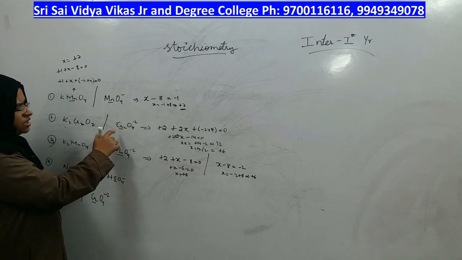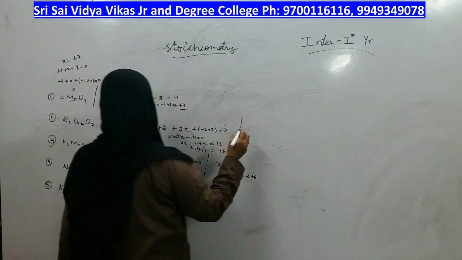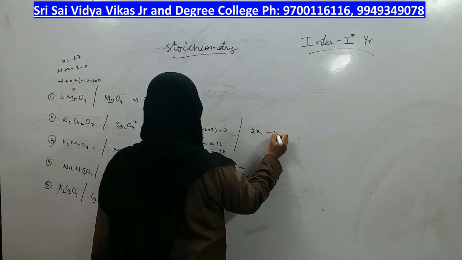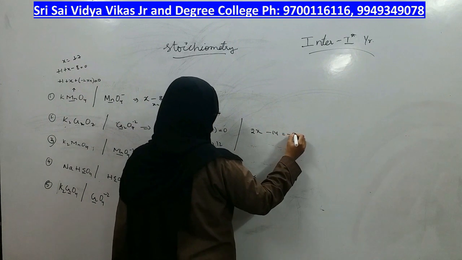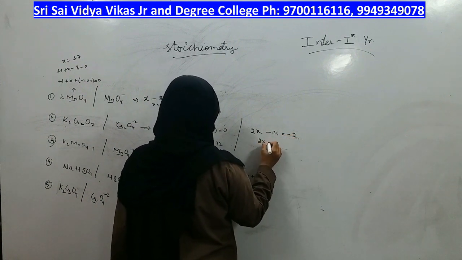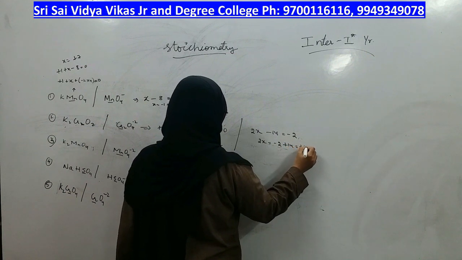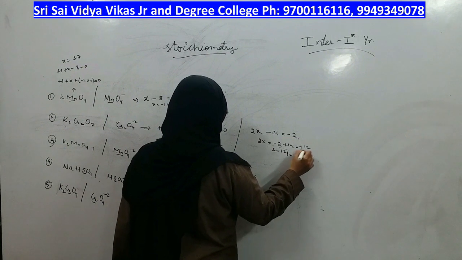If just dichromate is given, how can you find out? 2x minus 14 is equal to... is there any charge on the molecule? Yes. What is the charge? Minus 2. So 2x is equal to minus 2 plus 14, which is plus 12. X is equal to 12 by 2, which is plus 6.